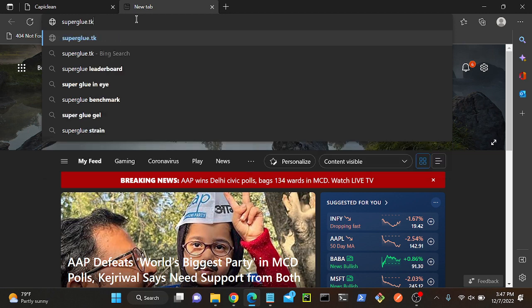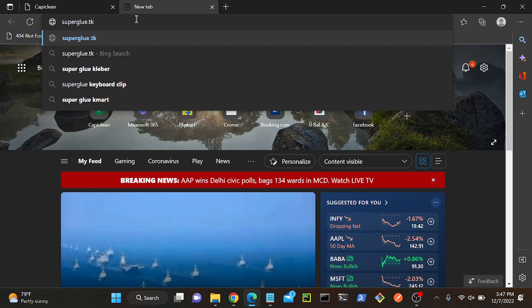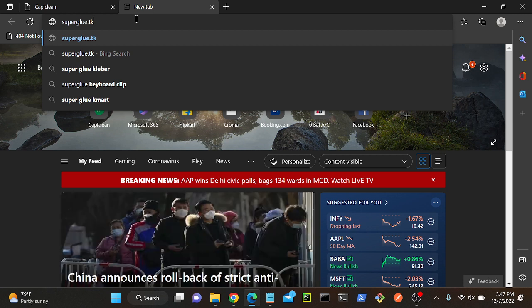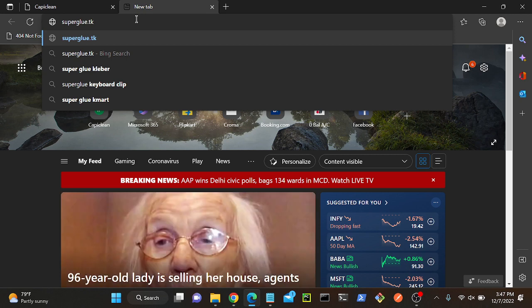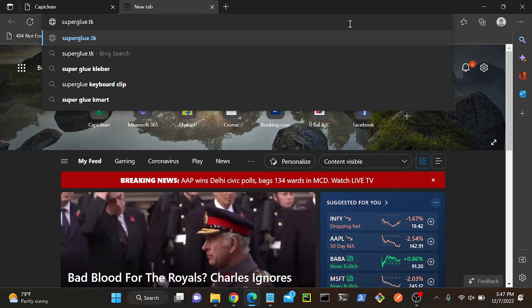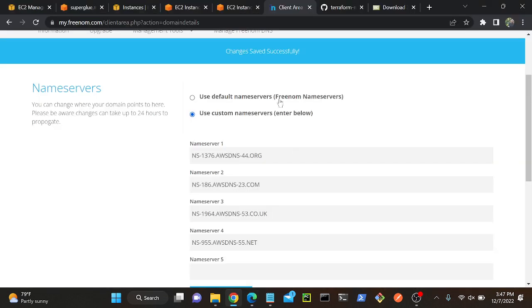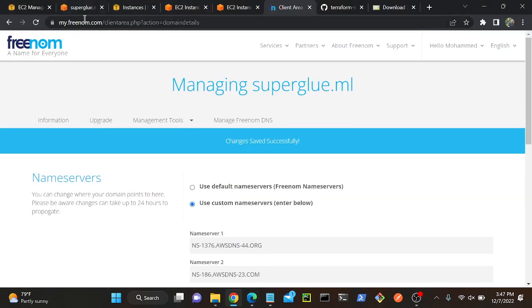Superglue.tk. Can anyone open it on your mobile or any system, laptop itself? Superglue.tk. It will take maybe 2 to 3 minutes, because all over the world it has to propagate, right? Even you can try superglue.tk... sorry, superglue.ml.